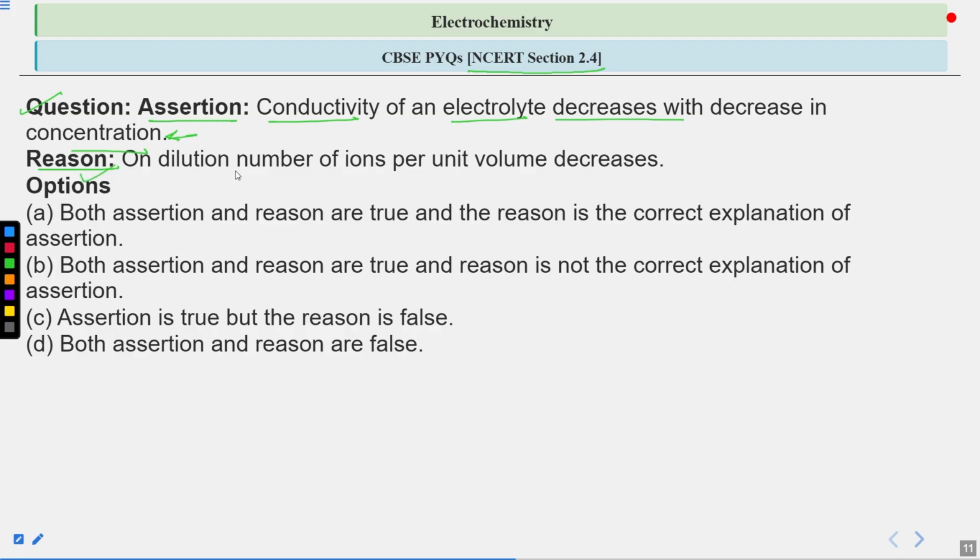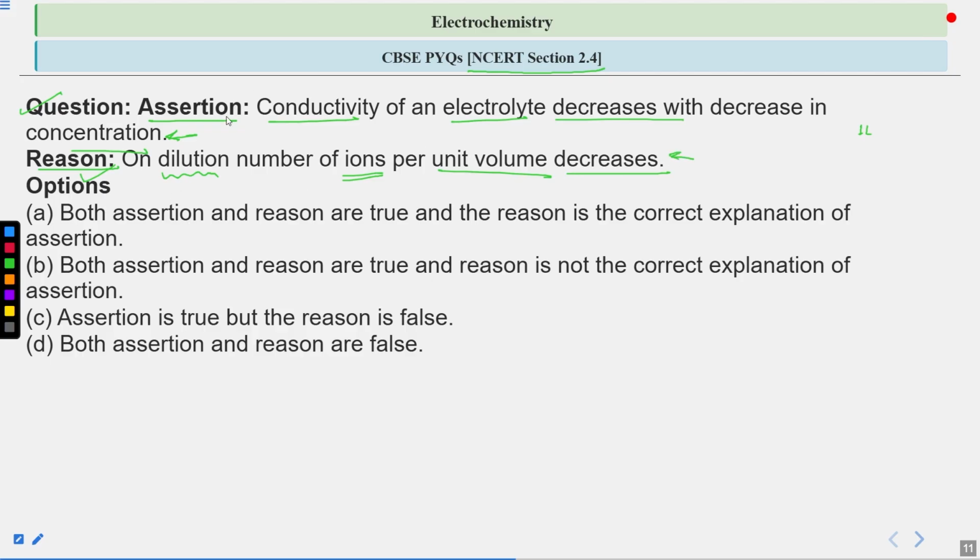The reason is: on dilution, the number of ions per unit volume is decreasing. So when you are diluting the solution, the number of ions per unit volume, that means in 1 liter volume or 1 meter cubed volume, is also decreasing with the dilution process. This is the reason.